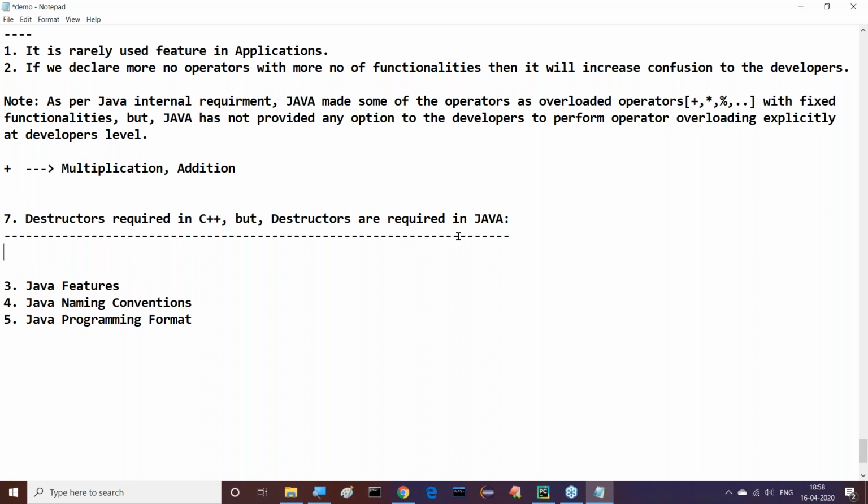All right, sir. Now coming to the next point, seventh point. What about this seventh one here? Destructors are required in C++, but destructors are not required in Java. That's the point, sir. Now, before understanding whether destructors are required or not in C++ and Java, first of all, what is this destructor and what is the purpose of the destructor in programming languages? You have to understand it.